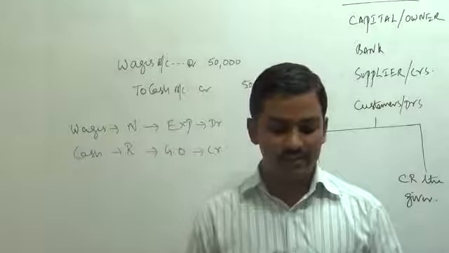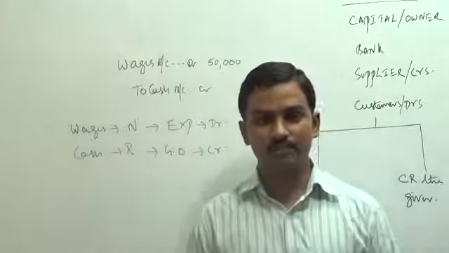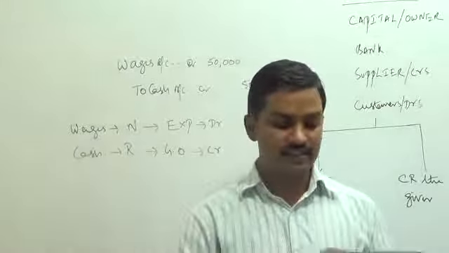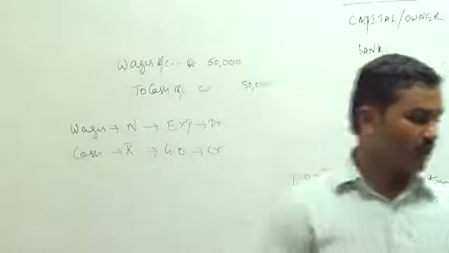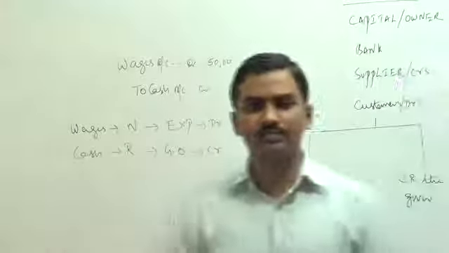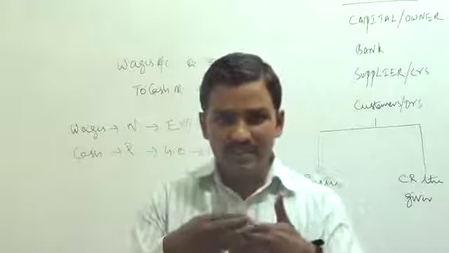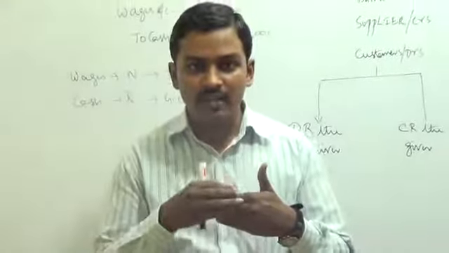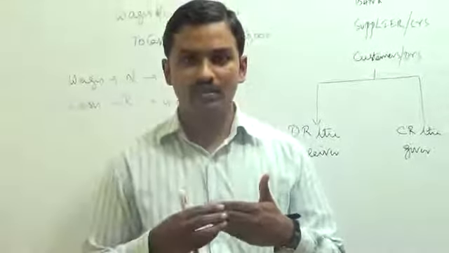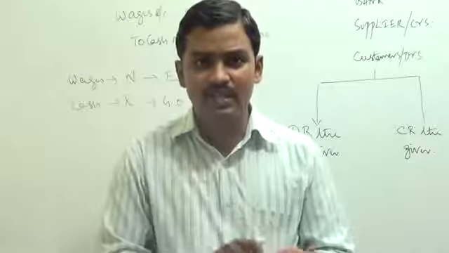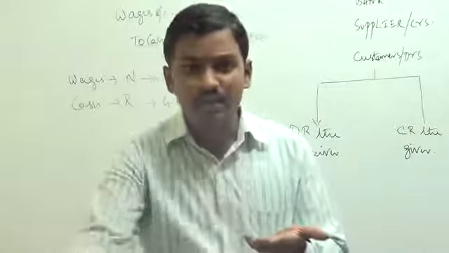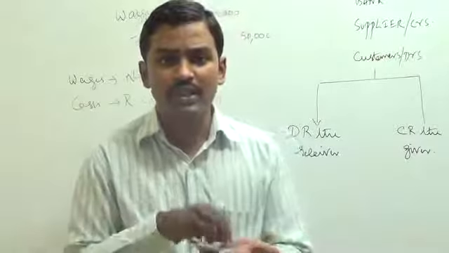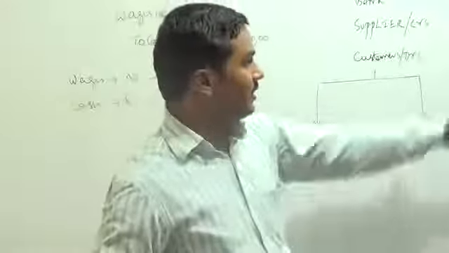Salary of the sales staff 40,000 rupees. We are paying salary for the sales staff 40,000 rupees. How do you record an entry for this transaction? For an expense called salaries, we are paying cash. So we have to record the expense called salaries. And for this expense we are paying cash. How do you record the entry? Salary, what is your nature? Salary is a nominal account.